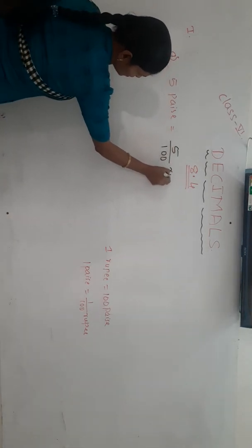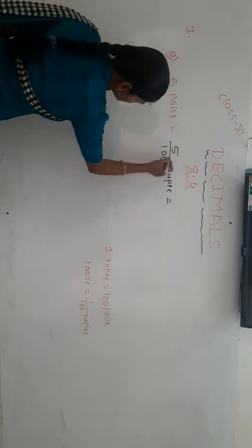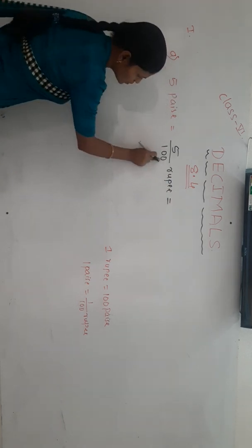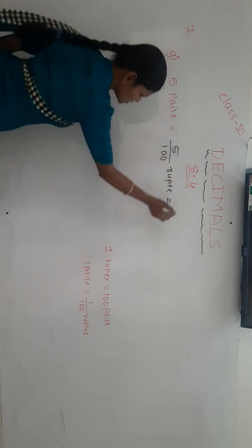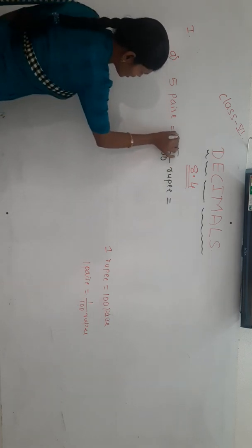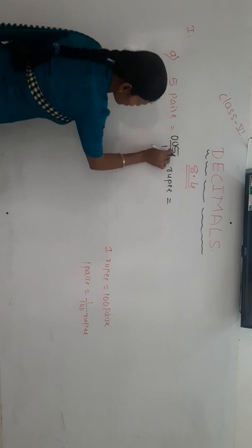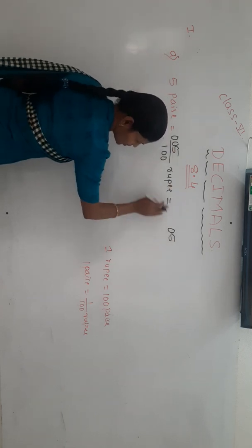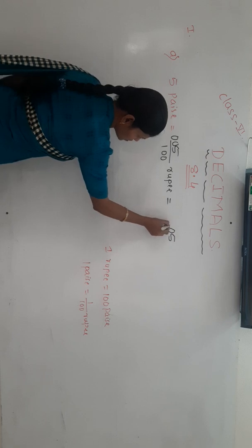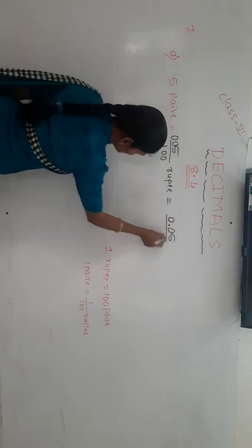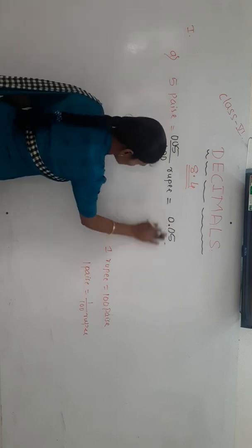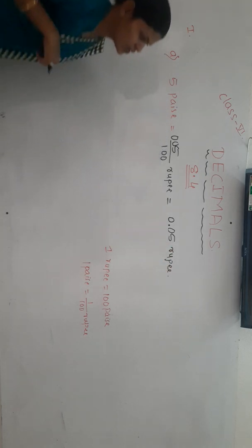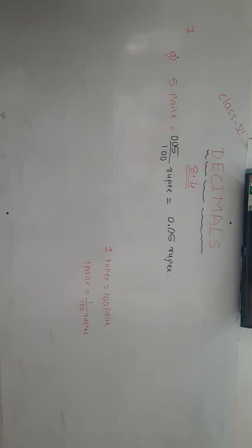Okay, 5 by 100 we will write in terms of decimal. Here there are 2 zeros, so we leave 2 digits and give the decimal point. Where there is nothing, put 0, and leave 2 digits from right to left, then give the decimal point. Yes, it becomes 0.05 rupee.